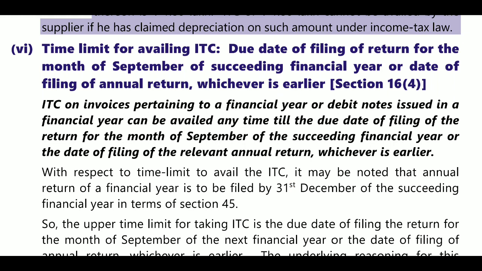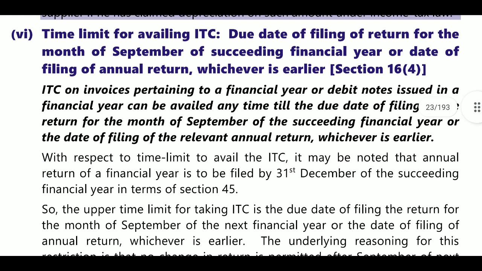Succeeding financial year, or date of filing of annual return, whichever is earlier. Annual return date will be December. Whichever is earlier means if you file the return on 30 August, then 30 August will be the last date for claiming ITC. Next, ITC on invoices pertaining to a financial year or debit notes issued in any financial year can be availed any time till the due date of filing of returns for the month of September of the succeeding financial year, or date of filing of the relevant annual return.